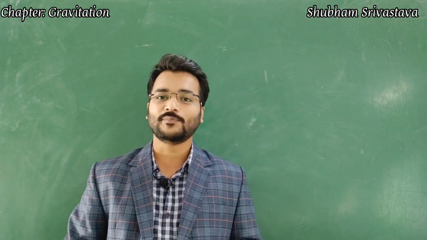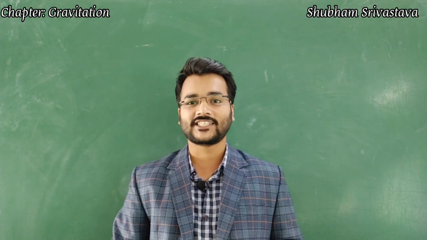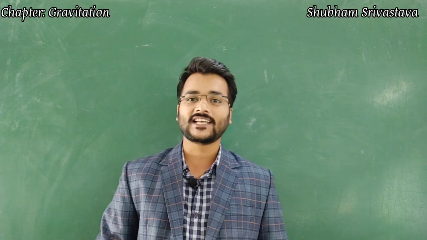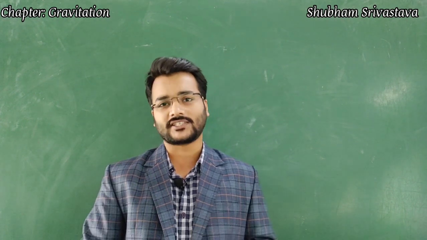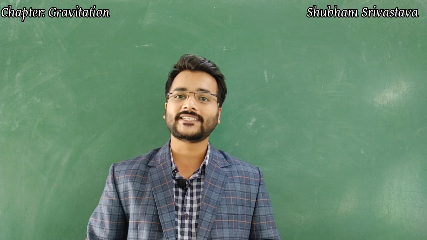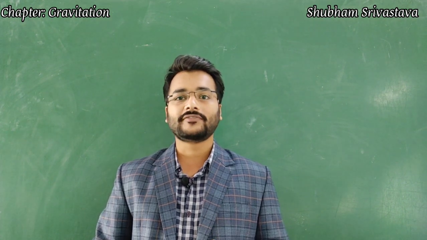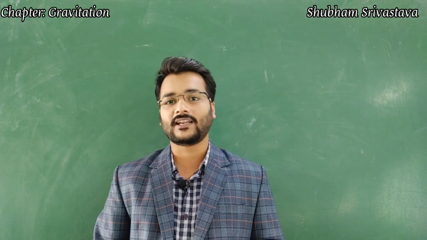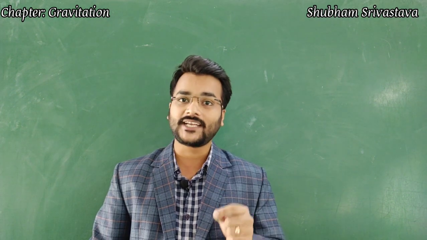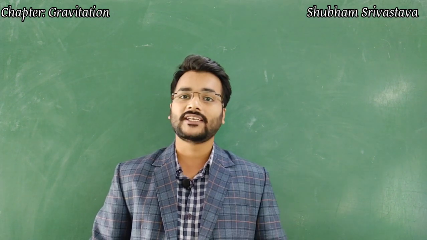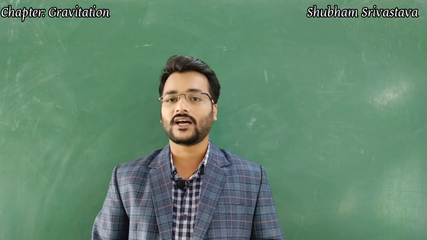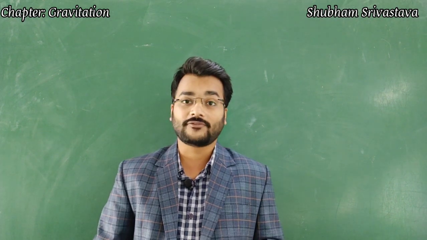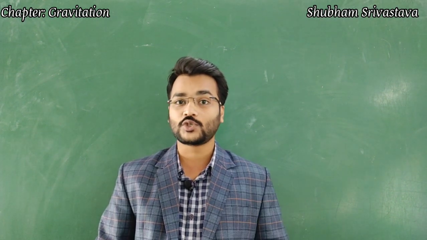Now let's discuss more about the acceleration due to gravity. Let's take an example of a body which is on the earth's surface. The mass of the body is small m and the mass of the earth is taken as capital M. The distance between the center of the earth and the body is considered as small r. So what is the formula for the force of gravitation between these two bodies?